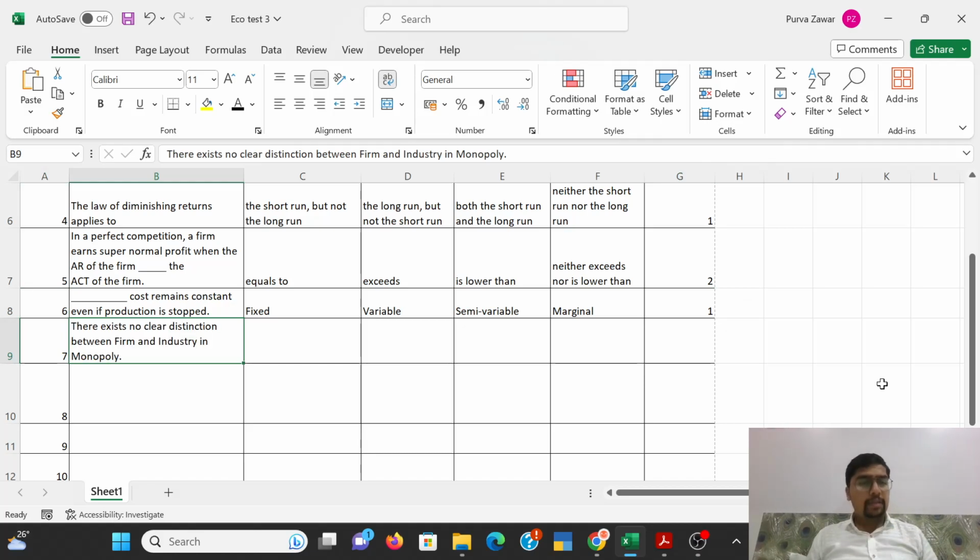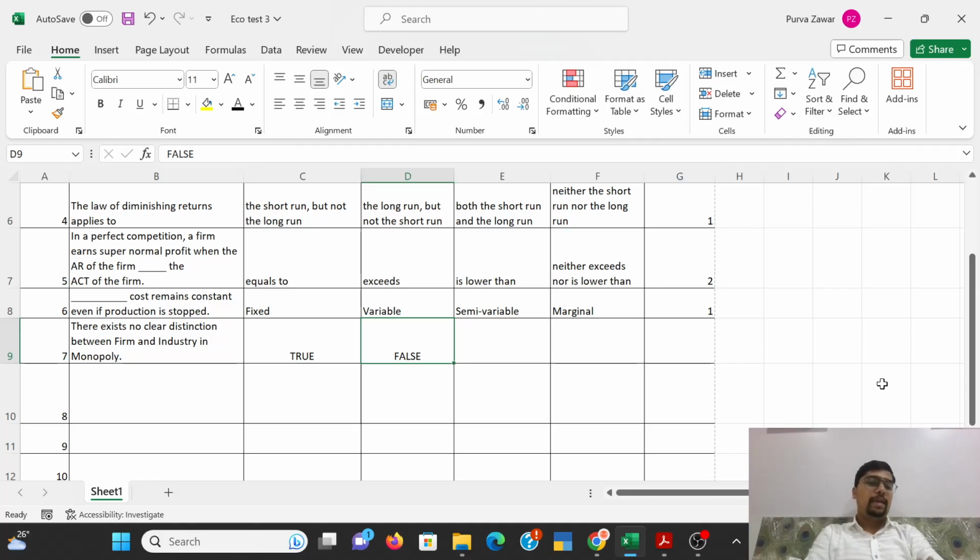Next question. There exists no clear distinction between firm and industry in monopoly. True or false? Yes, the answer is it's true. Monopoly means only one firm. That one firm is the firm also, and as there are no other firms, that one firm itself is as good as the industry. So there is no clear distinction between firm and industry as far as monopoly is concerned.